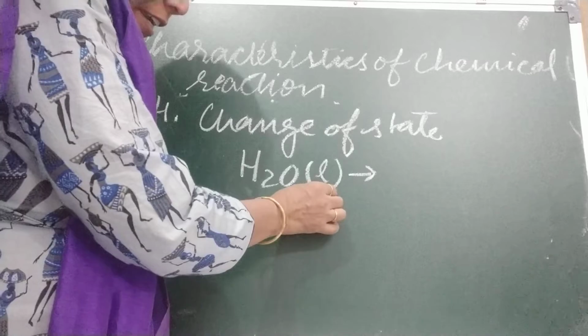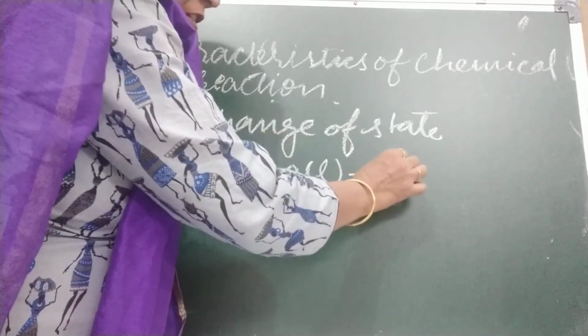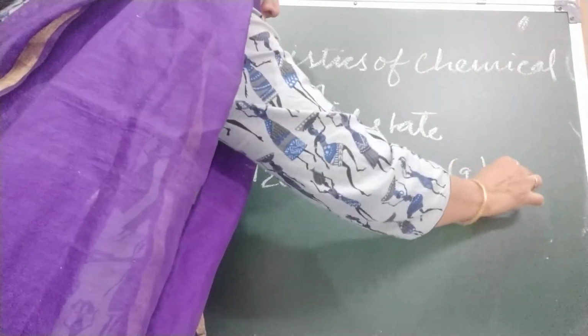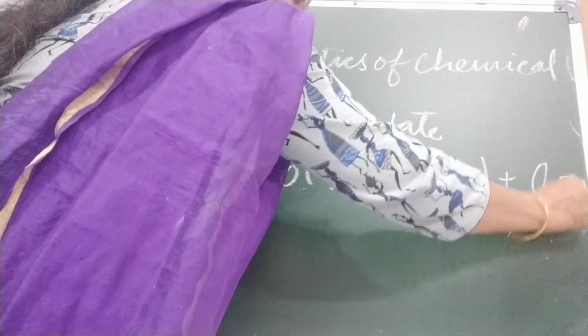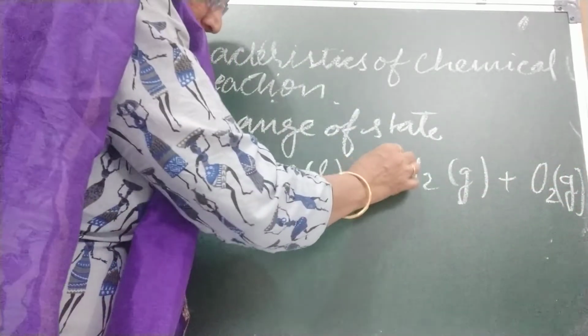When electric current is passed, what happened? The water is dissociated and gives out hydrogen gas, this is gas, and oxygen gas, this is also gas. I have written g. Now balance it.